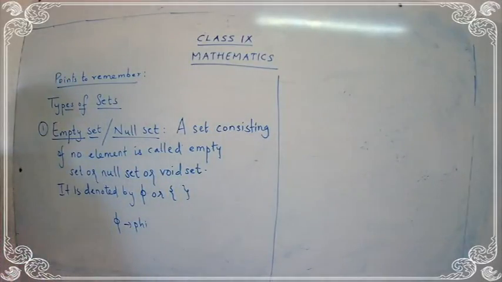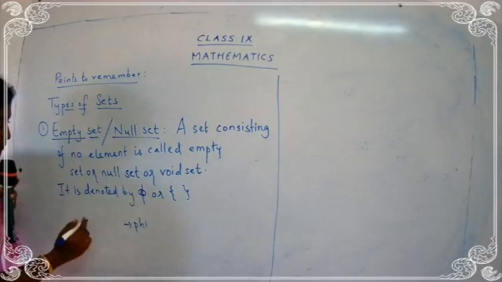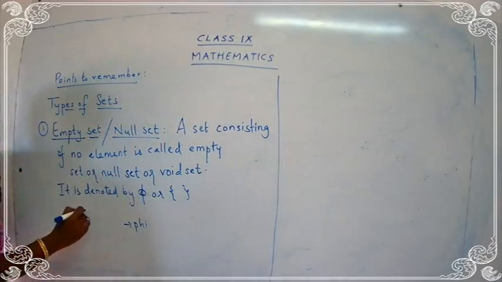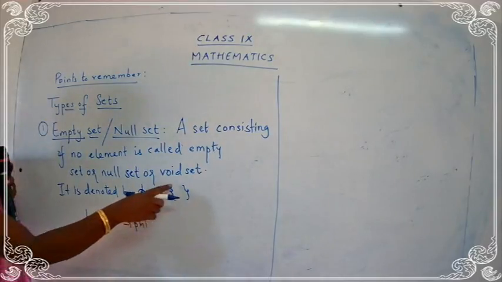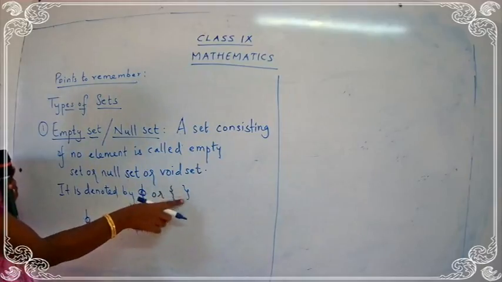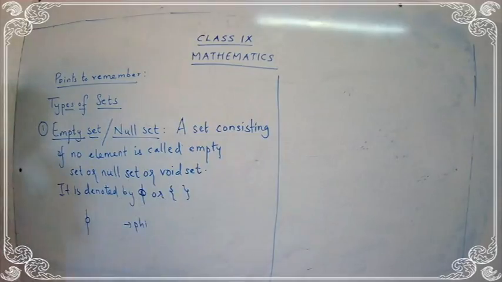That means it's empty. Okay, so what is the sign called? How to write the sign? Put a small circle and you have to draw a line inside it. It is denoted by phi or empty. This is an empty bracket. Nothing is there inside the bracket. So empty bracket. Take down the point, children.